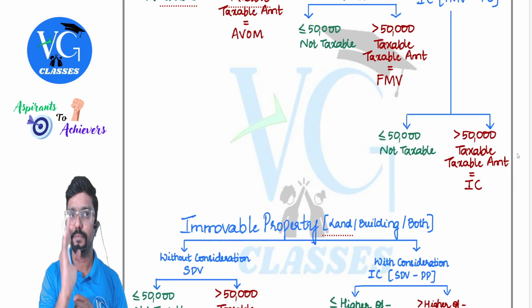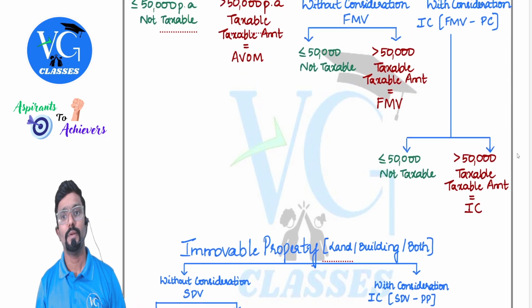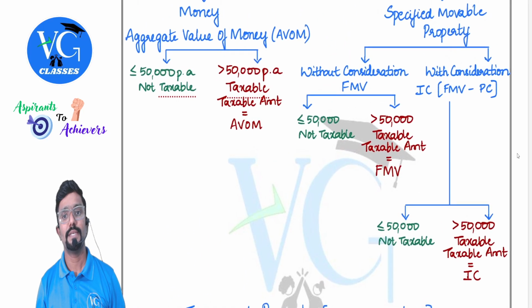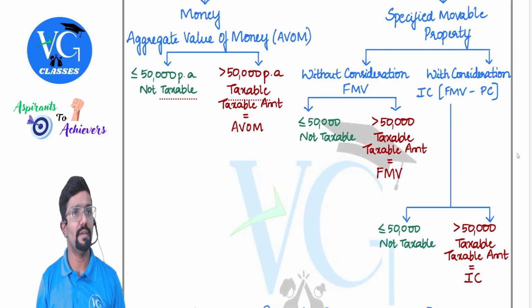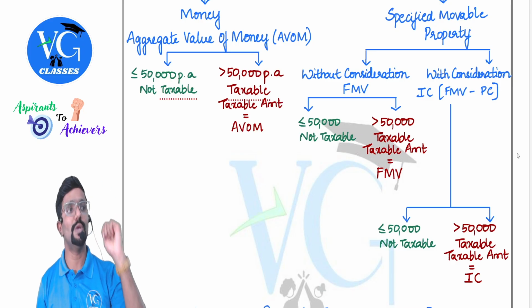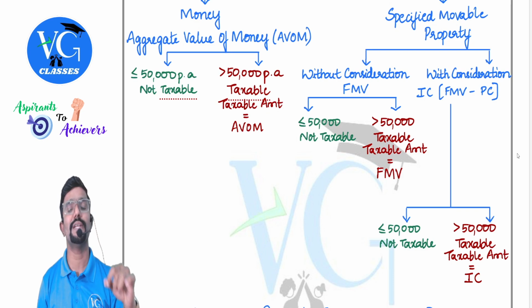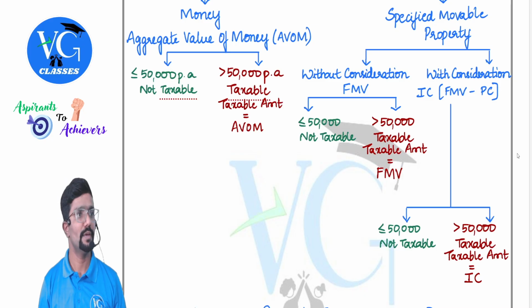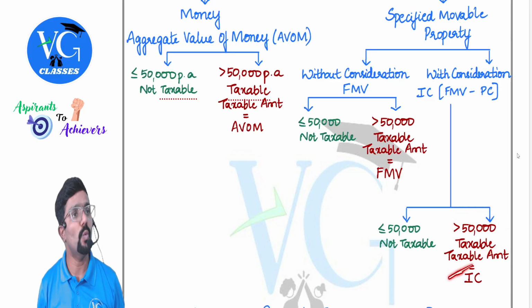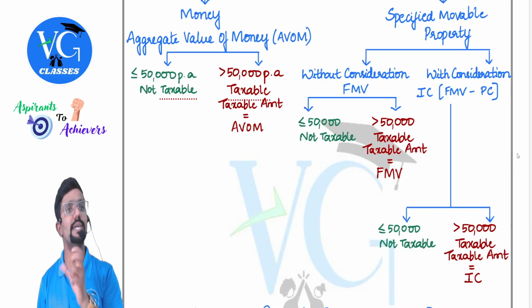I will give one more example. Please pay attention. Now assume, guys, I have purchased a jewelry for 1 lakh, whose fair market value is 2 lakh. So what is the inadequate consideration? 2 lakh minus 1 lakh. How much is that? 1 lakh. Is 1 lakh more than 50,000? Yes. How much is taxable? 1 lakh. That is, the inadequate consideration would be taxable.